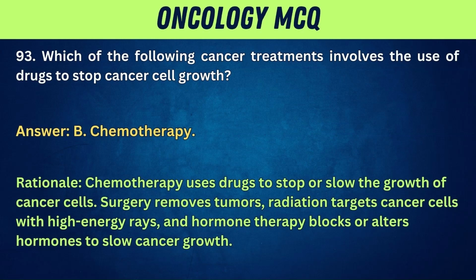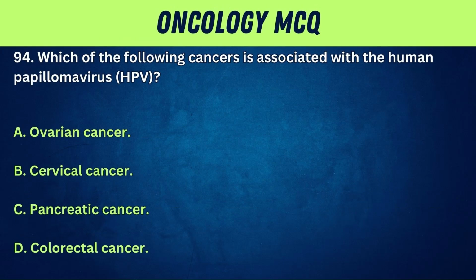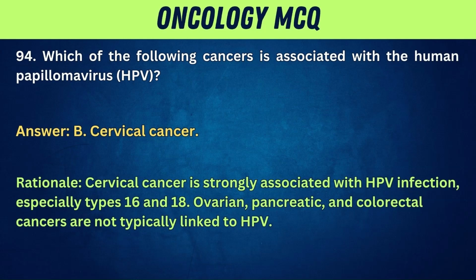Surgery removes tumors. Radiation targets cancer cells with high-energy rays, and hormone therapy blocks or alters hormones to slow cancer growth. 94. Which of the following cancers is associated with the human papillomavirus, HPV? A. Ovarian cancer. B. Cervical cancer. C. Pancreatic cancer. D. Colorectal cancer. Answer: B. Cervical cancer. Rationale: cervical cancer is strongly associated with HPV infection, especially type 16 and 18. Ovarian, pancreatic, and colorectal cancers are not typically linked to HPV.